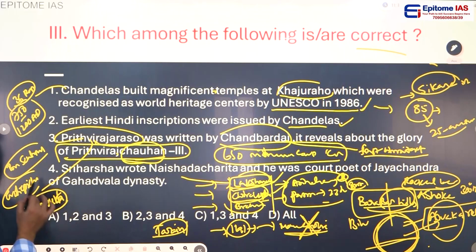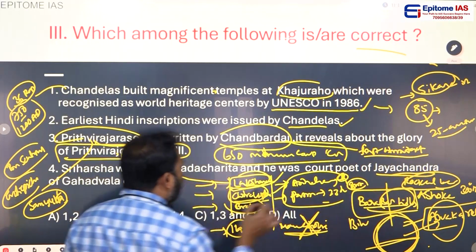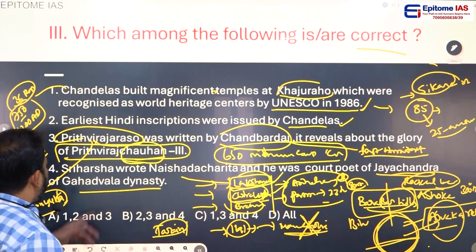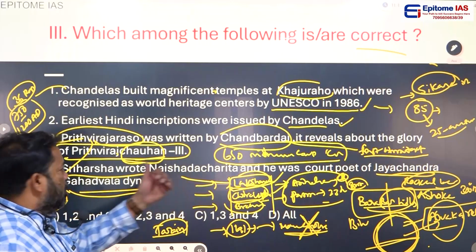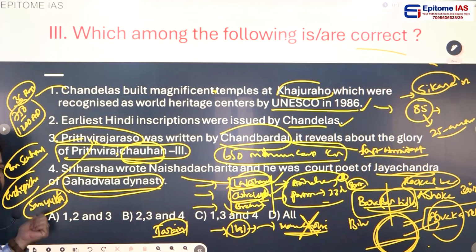She was the daughter of Jayachandra of Gahadwala dynasty. Next statement. It's another dynasty, Gahadwala. Jayachandra of Gahadwala dynasty. Prithviraj Raso loved Samyukta and married her.